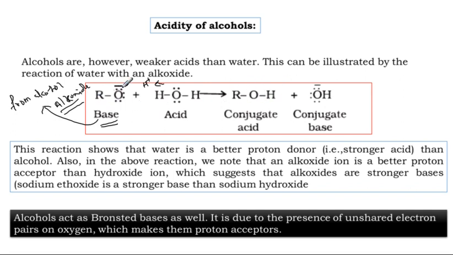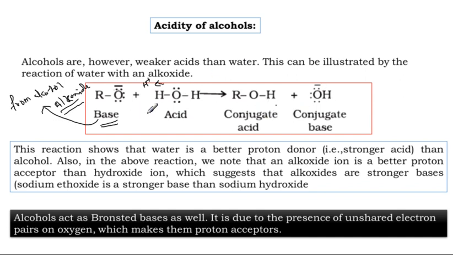The compound from the base is known as conjugate acid. From base, conjugate acid. From acid, conjugate base. Yes, the OH minus is the remaining part of HOH. HOH acid means this is the conjugate base.